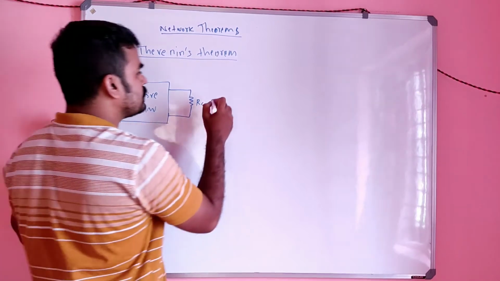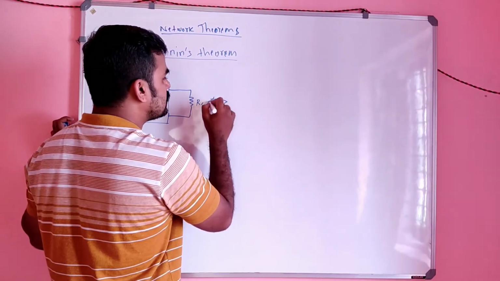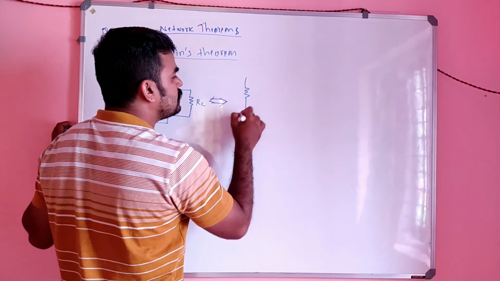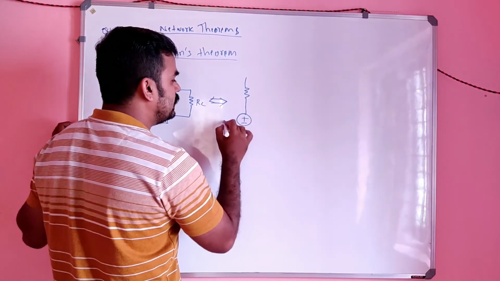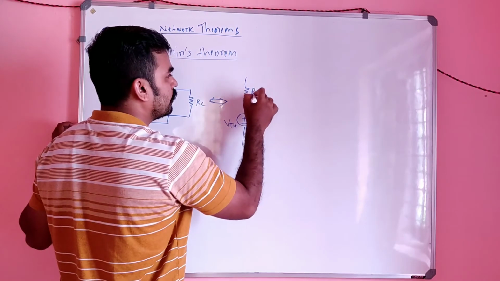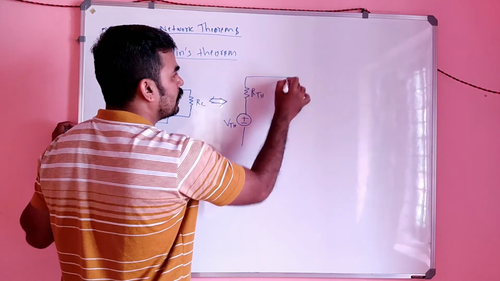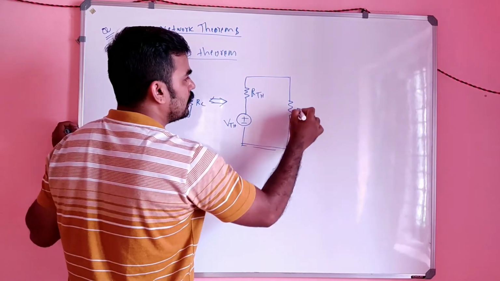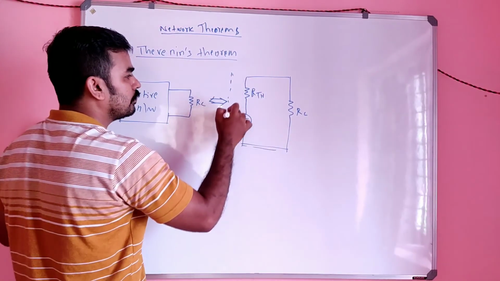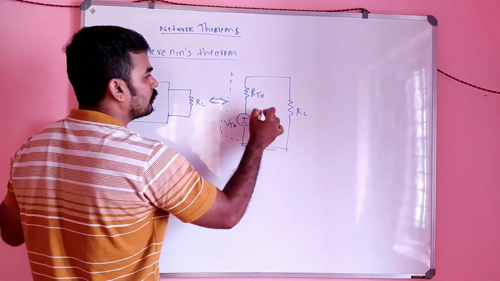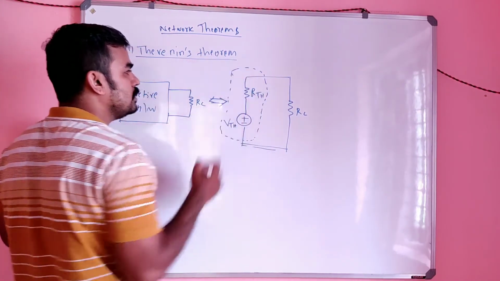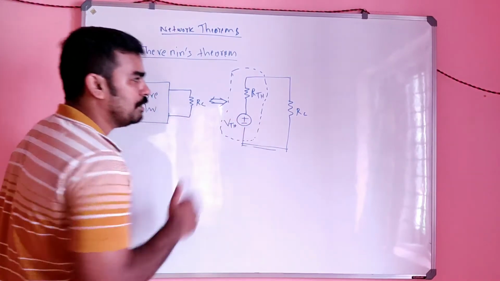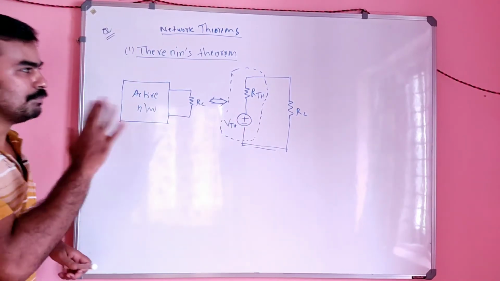can be converted into a voltage source in series with the internal resistance. This is called Thevenin's theorem.